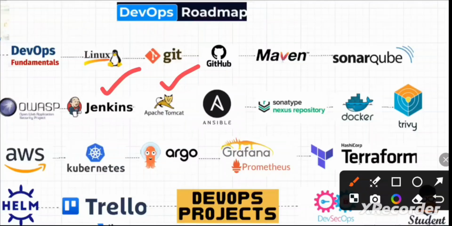I think till now we covered Linux, Git, Maven, SonarQube, and some security tools: OWASP ZAP, OWASP Dependency-Check, Trivy, Fortify, Snyk. There are different tools there. You can explore those, and later you can start with Ansible. Ansible is a configuration management tool. Let's say there are a lot of servers and we need to automate or deploy, say, a newer version of Python. Then you run a single command, and that command makes changes on all the servers. That's what configuration management is.